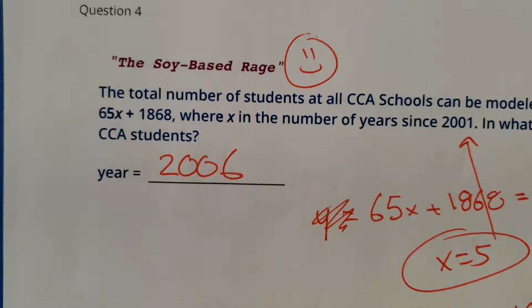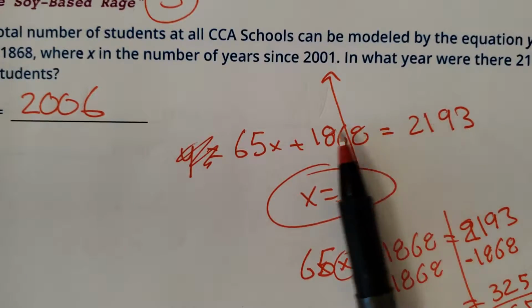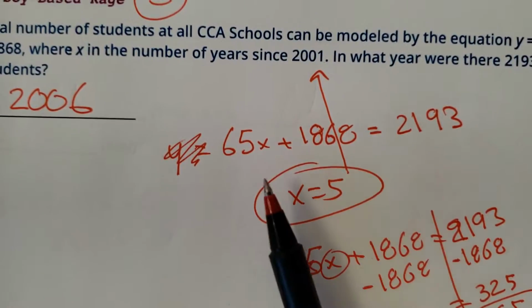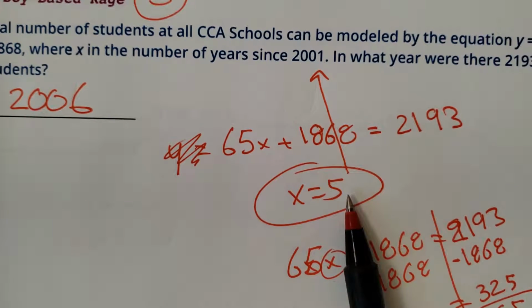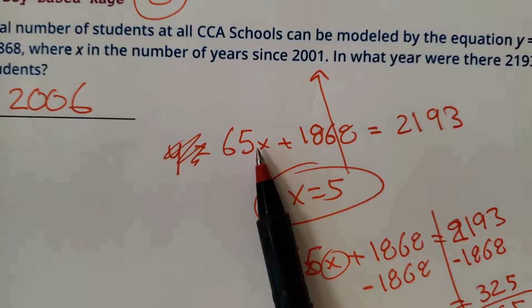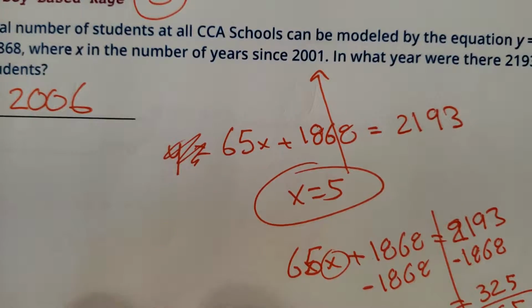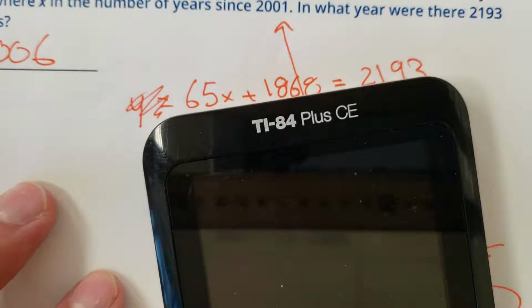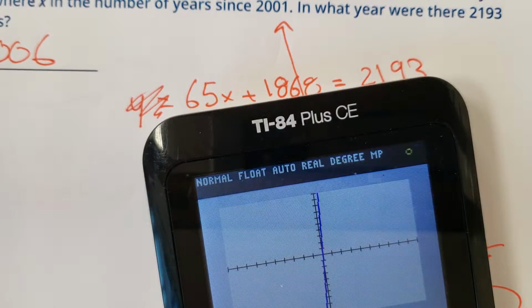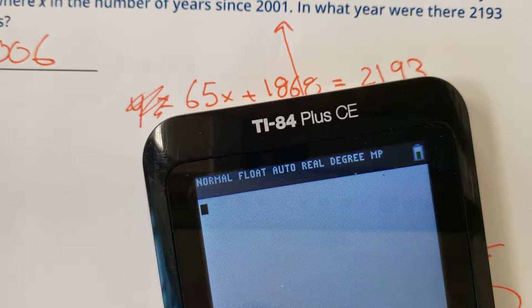As you can see, I set this up right here and I solved it, but here's what I did. I got to find the right number. I already found 5. I got to find the number that goes here that makes this true. So again, I'm guessing and checking. Not a great skill once we learn some more advanced skills. Why am I graphing stuff? Go away. I'm just going to save you some time.